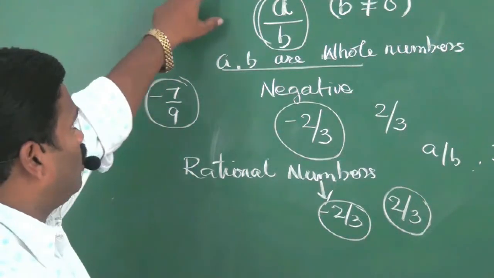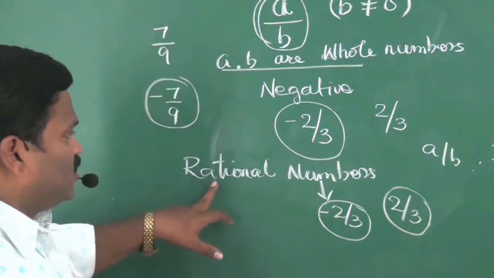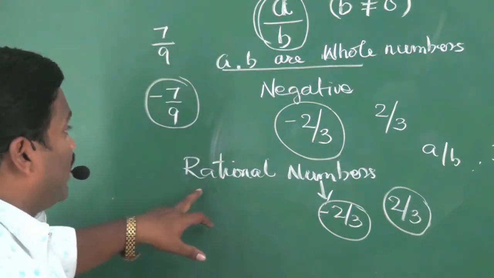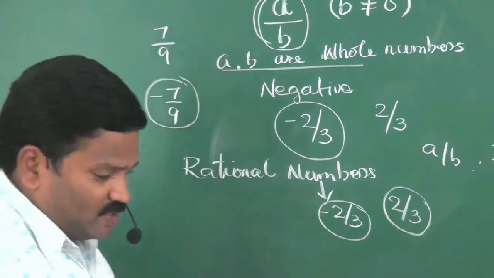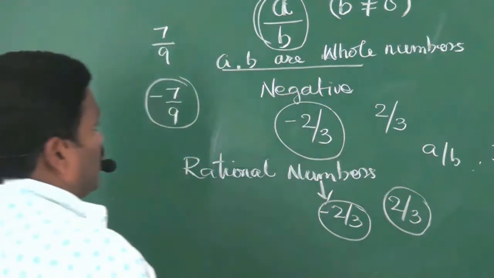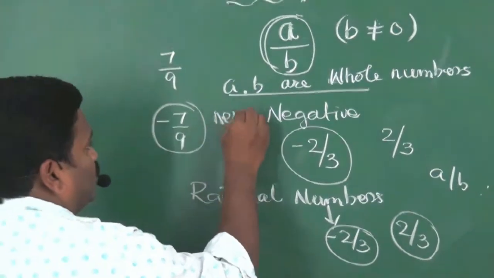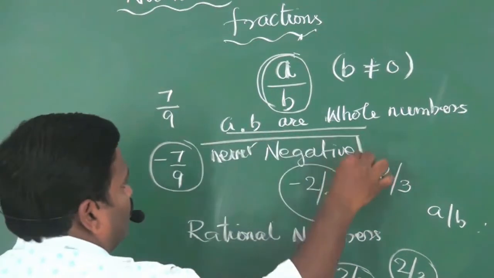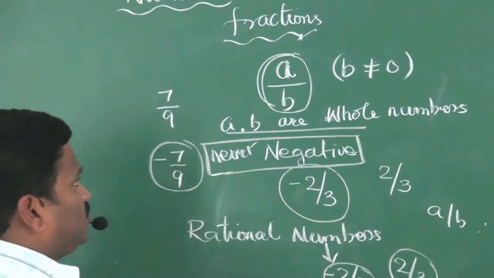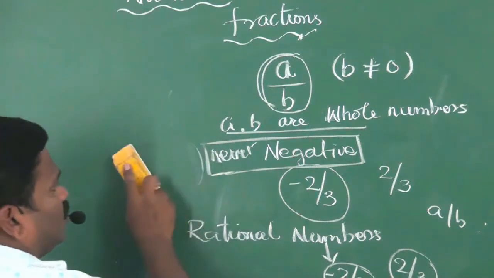We must remember that fractions are never negative.